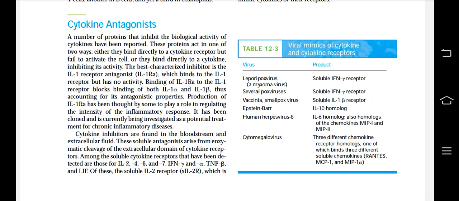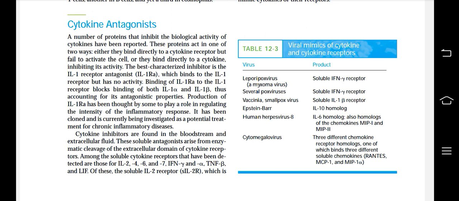Next, cytokine antagonists. A number of proteins that inhibit the biological activity of cytokines have been reported. These proteins act in one of two ways. Either they bind directly to a cytokine receptor but fail to activate the cell, or they bind directly to a cytokine, inhibiting its activity. The best characterized inhibitor is the IL-1 receptor antagonist, IL-1RA, which binds to the IL-1 receptor but has no activity.